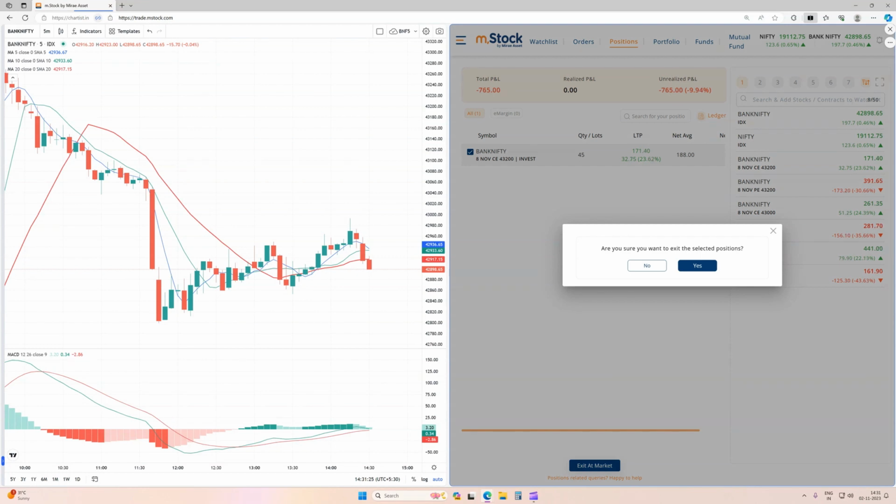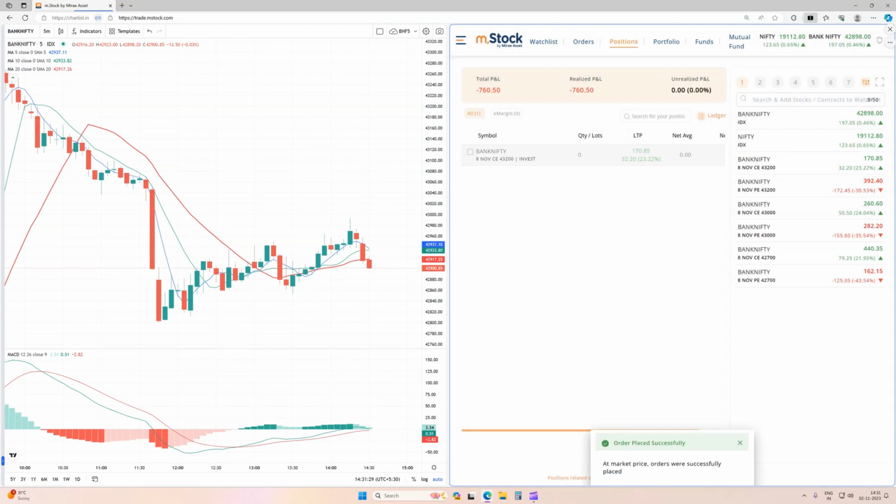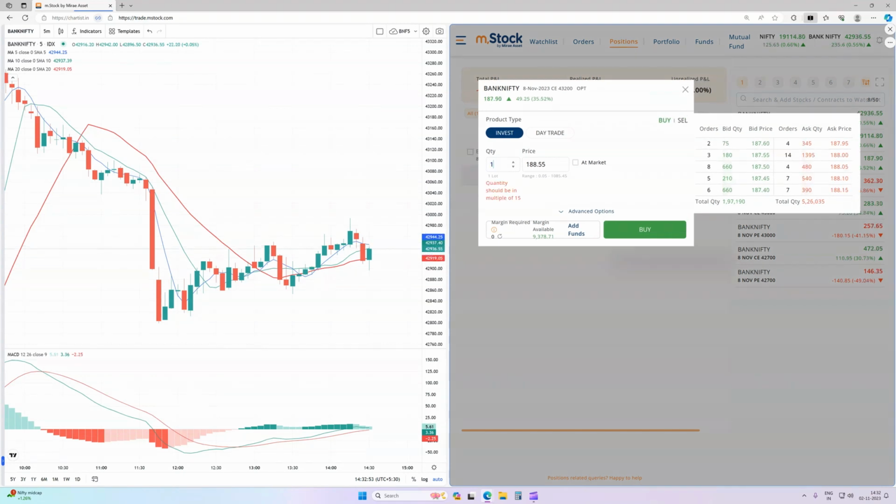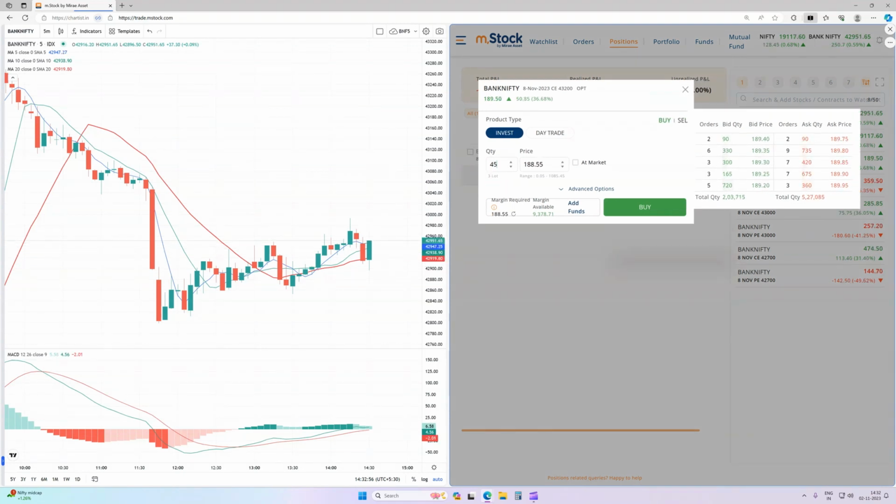Okay, order placed and executed successfully. So we have exited at market price, and our total loss today is around 760 rupees. No problem, we can make entry again. Buy 45 quantity, same price 188.